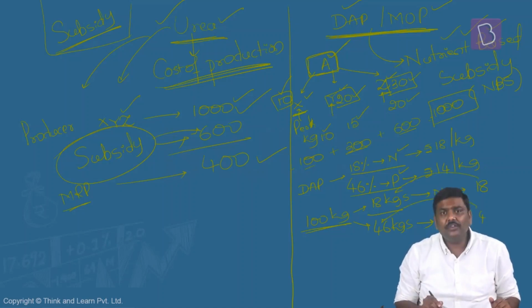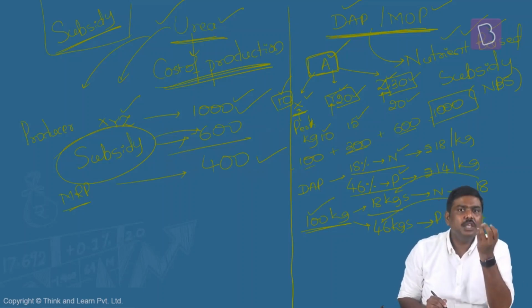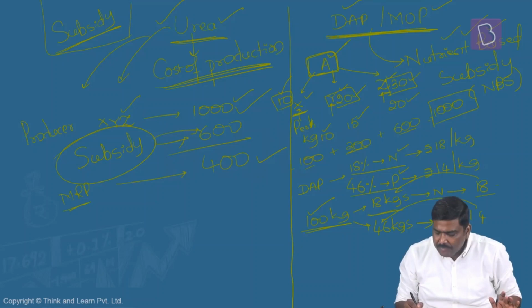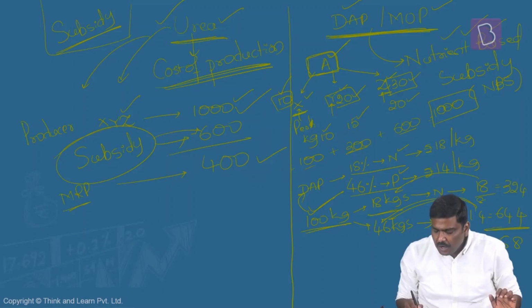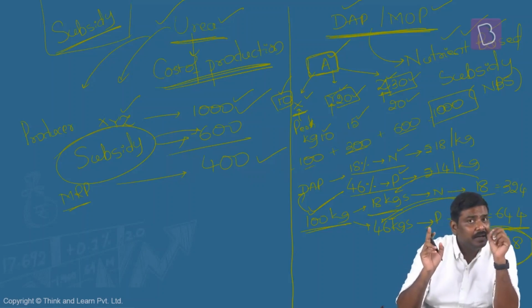Multiply 18 into 18, multiply 14 into 46. You get a certain number, get the sum total, and for every 100 kg, you will be getting that much amount of subsidy from the government. Let's calculate. 18 into 18 is 324 rupees, and 14 into 46: 14 into 6 is 84, 14 into 4 is 56, so 644. So have a look at this. Sum total will be 968. For 100 kg of diammonium phosphate, if you produce, government will be providing a subsidy of how much? 968 rupees. Okay? It will be providing 968 rupees.